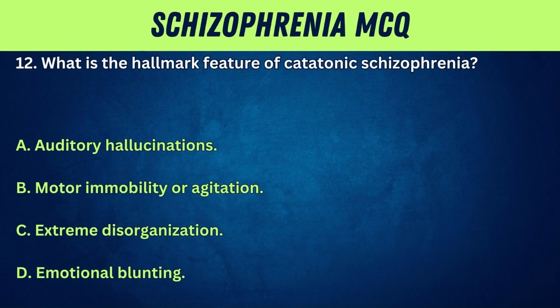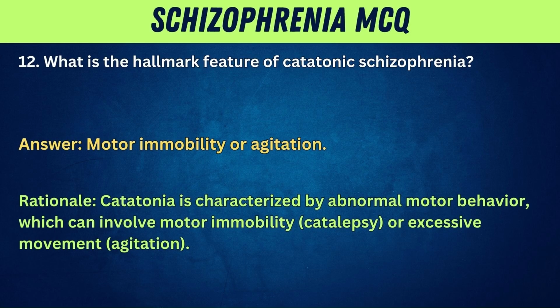12. What is the hallmark feature of catatonic schizophrenia? A. Auditory hallucinations. B. Motor immobility or agitation. C. Extreme disorganization. D. Emotional blunting. Answer: motor immobility or agitation. Rationale: catatonia is characterized by abnormal motor behavior, which can involve motor immobility, catalepsy, or excessive movement agitation.